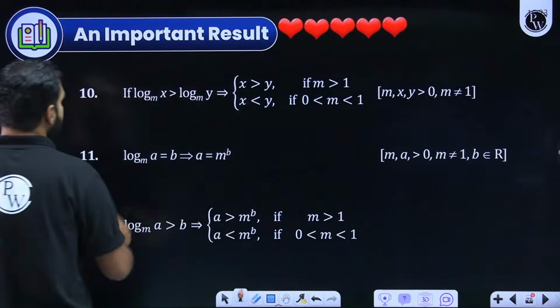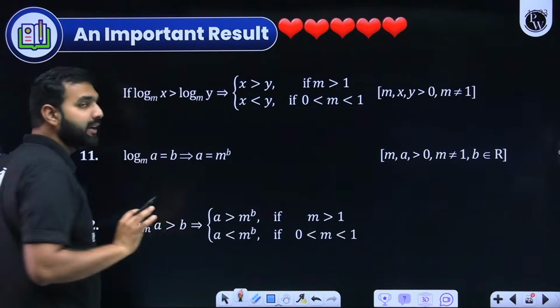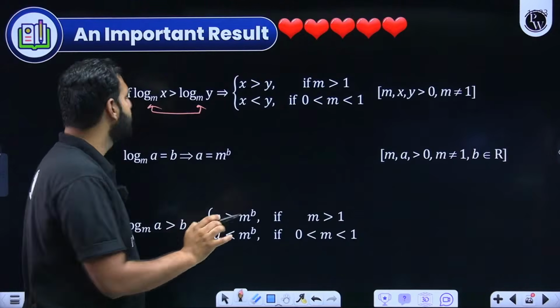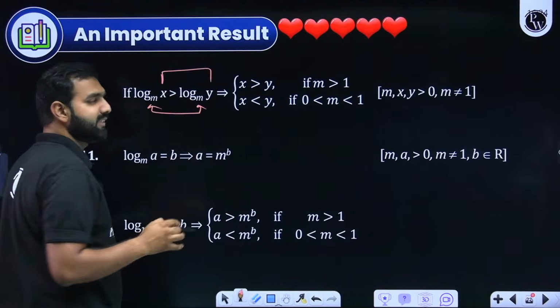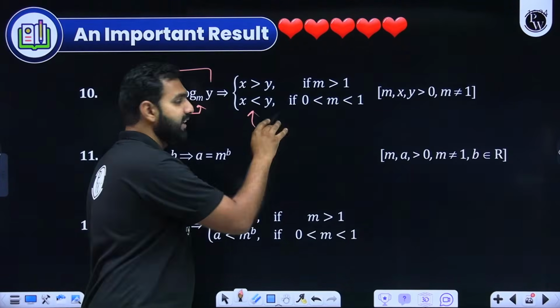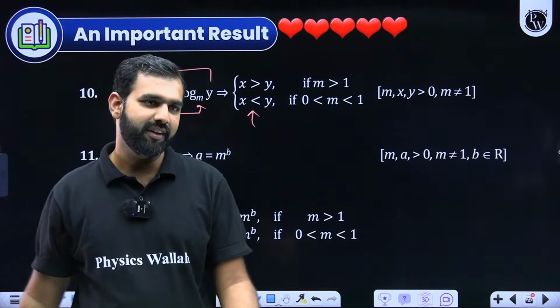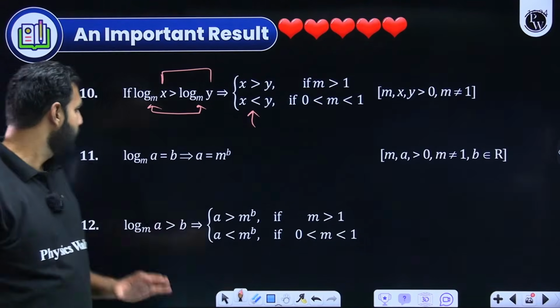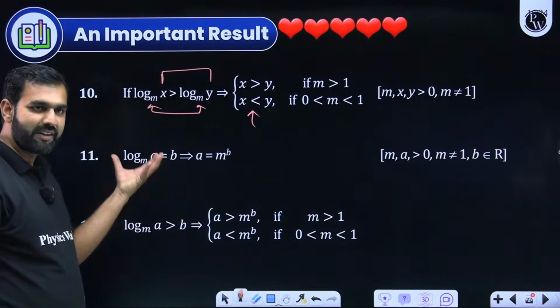For example, when you deal with inequalities and when you deal with the logarithm or exponential part, you should be aware that if log x and log y are being compared, and if you see the base to be greater than 1, then keep the same sign between x and y. But if the base is from 0 to 1, swap the sign, change the sign, interchange the sign. If it is greater than, make it less than.